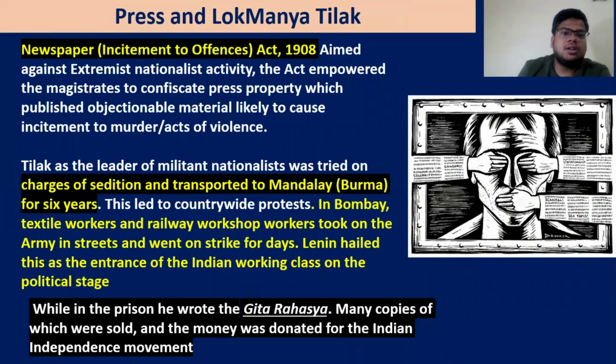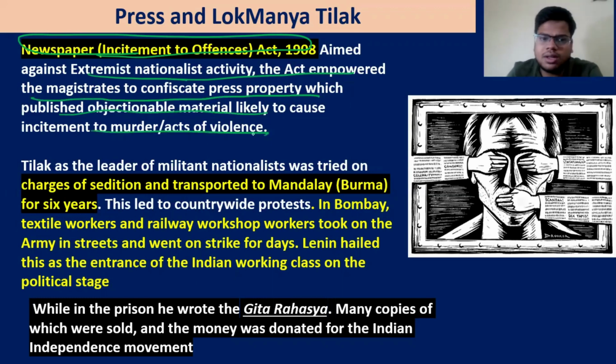So the Newspaper Incitement to Offences Act 1908 has come, aimed against extremist nationalist activity. The act empowered the magistrates to confiscate press property which published objectionable material likely to cause incitement to murder and acts of violence. Later on, we will see it is also the time of this heroic individualism. People will come and kill these people. Okay, so these are the things that we will see after the extremists.